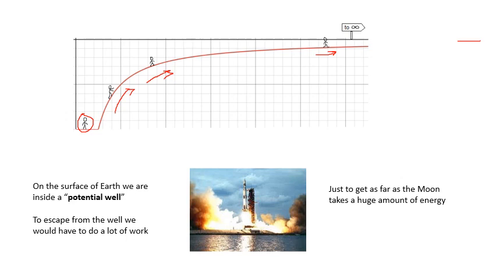Just imagine, it's actually an awful lot of work required to escape from the Earth's field. Imagine this rocket going to the moon and how much fuel it needs to get away from the Earth. It's a huge amount. This is a Saturn V rocket which went to the moon, and most of the rocket is just fuel, carrying fuel, all the different stages. To get 1 kilogram to infinity is 62.5 million joules of work.